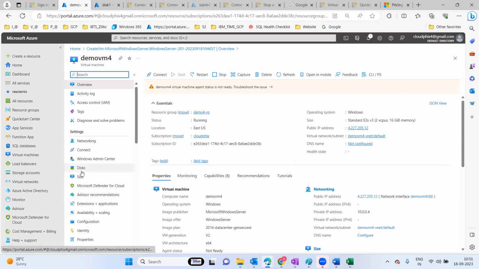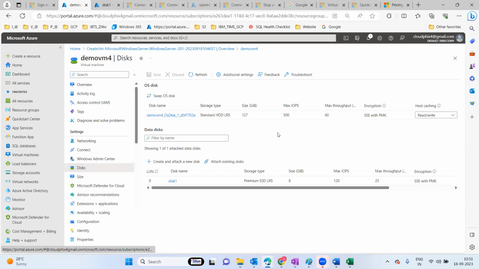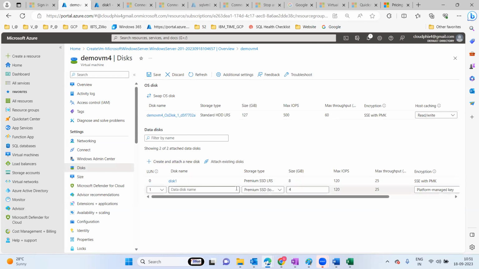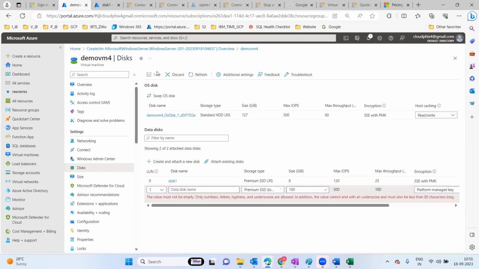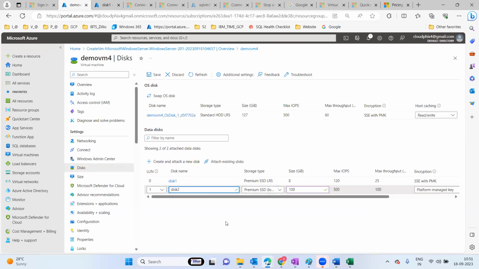We have disks, right? When you go to the disks, only one disk is attached. This is the 8 GB disk. If you want to add one more disk, you can add it here, or you can create it here by clicking on create disk. What size do you want to give? You can give 100 GB or whatever. Just simply save it. For disk 2 you can give a name and that's it. This is a premium disk, so let's make this a premium disk and save it.